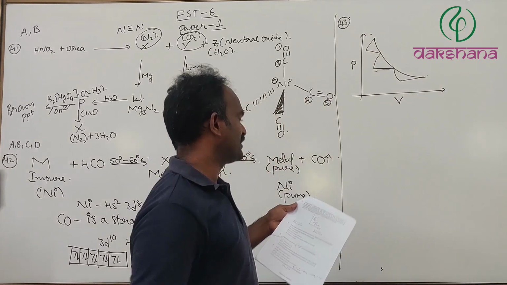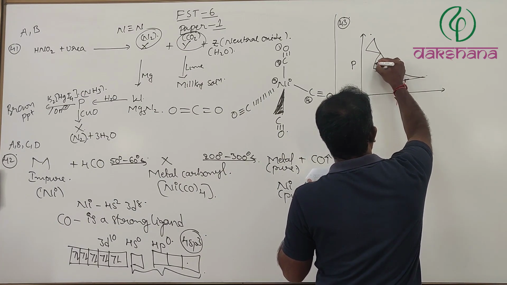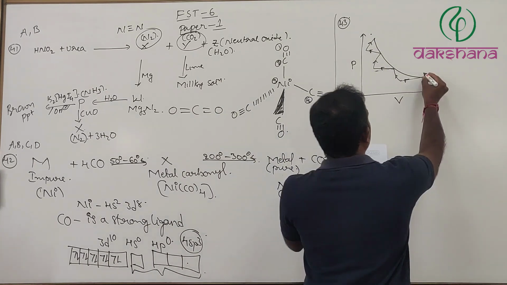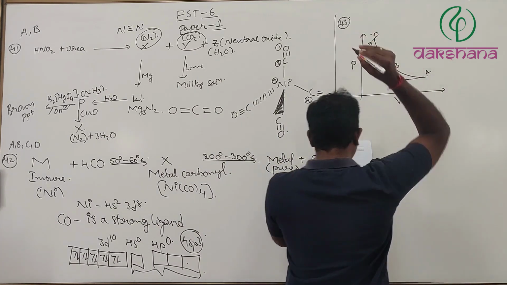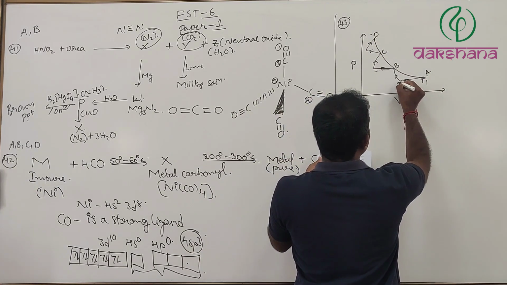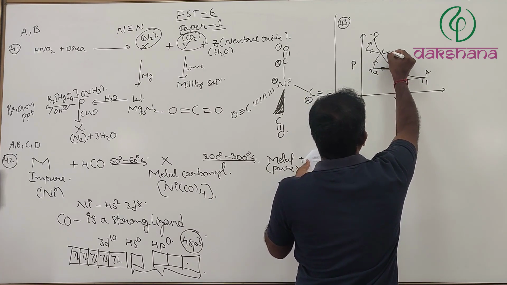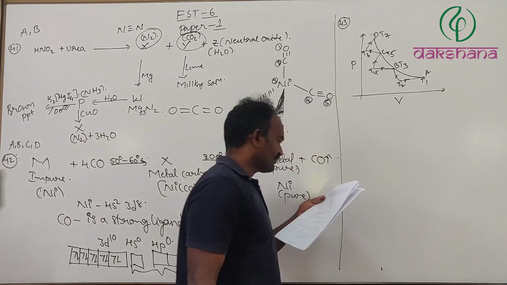Don't scale the graph too much here. They have given the points A, B, C and D, and the temperatures are given as T1, T2, T3, T4, T5, T6 and T7.